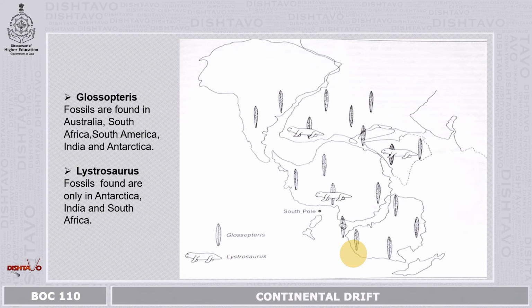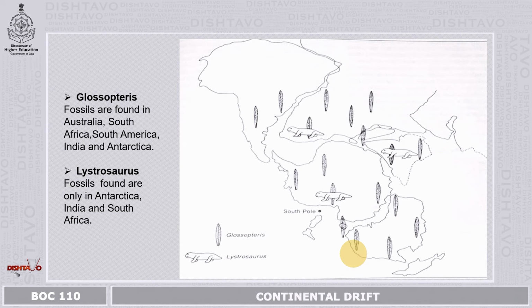Glossopteris is a fossil plant which is found in Australia. Fossils were found in Australia, South America, South Africa, India and Antarctica, which are today separated by thousands of miles of ocean. How did these plants move only to these regions?